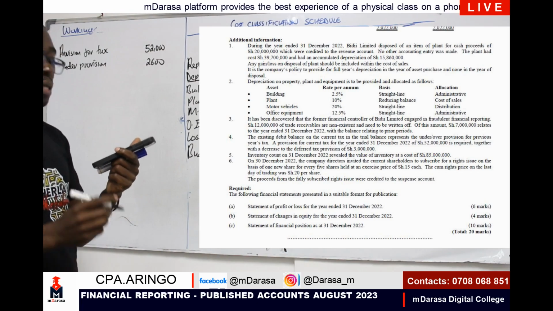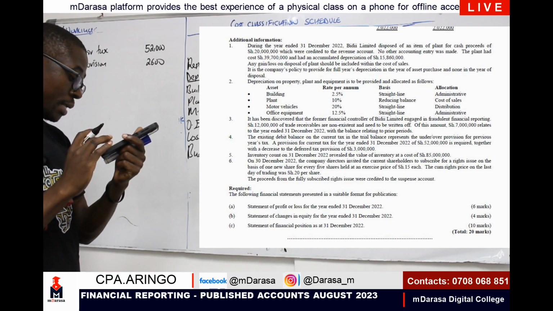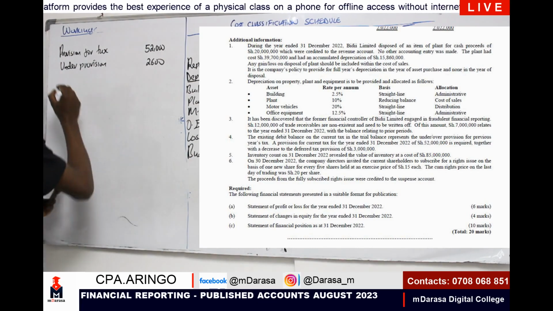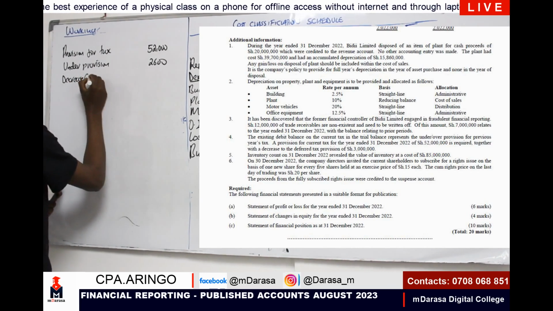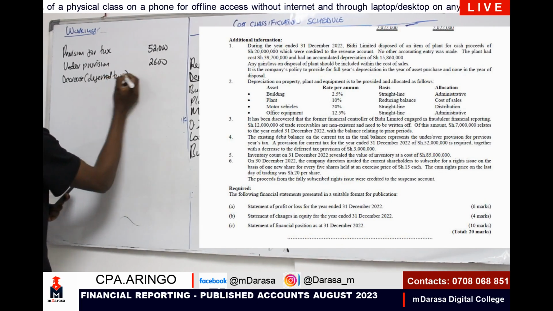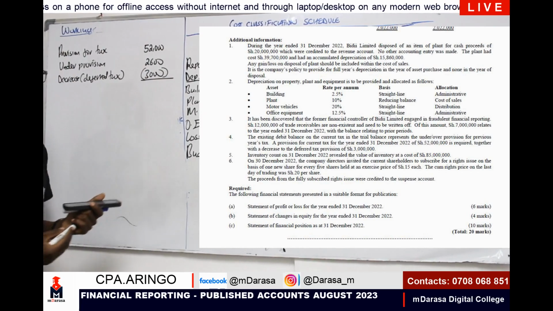Then on the same statement, our good examiner is telling us that together with a decrease to the deferred tax provision of 3,000. So decrease on deferred tax, which ideally is 3,000. So we need to do what? We need to deduct that.